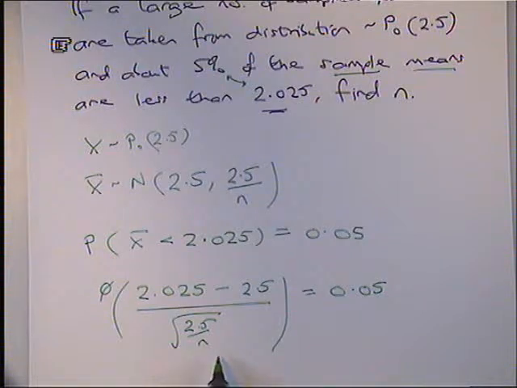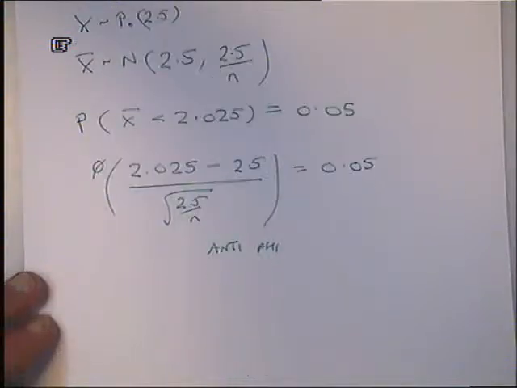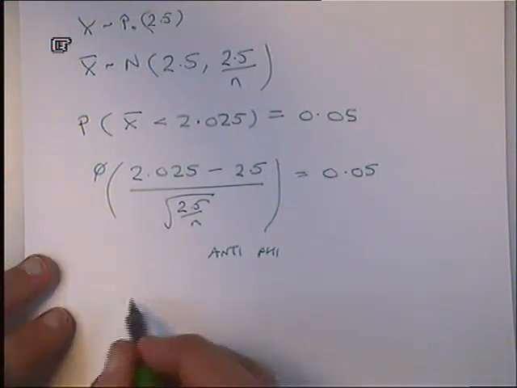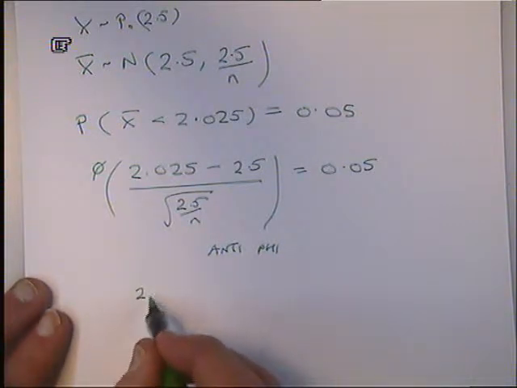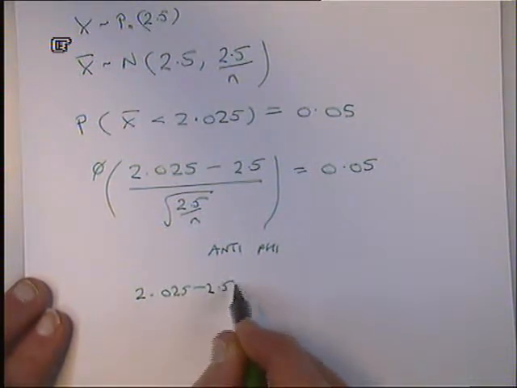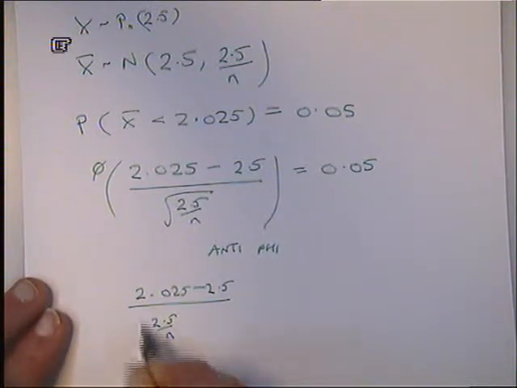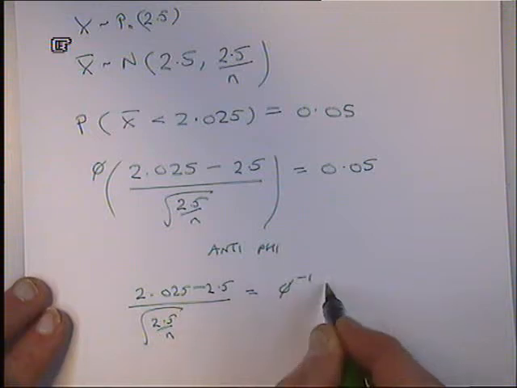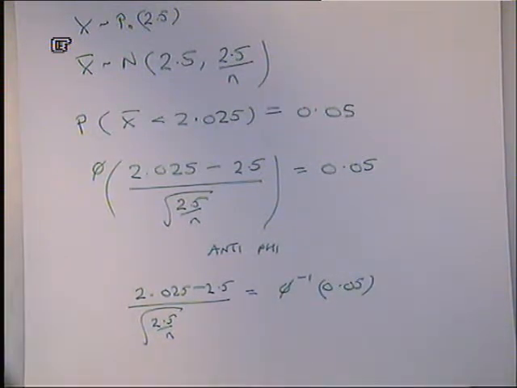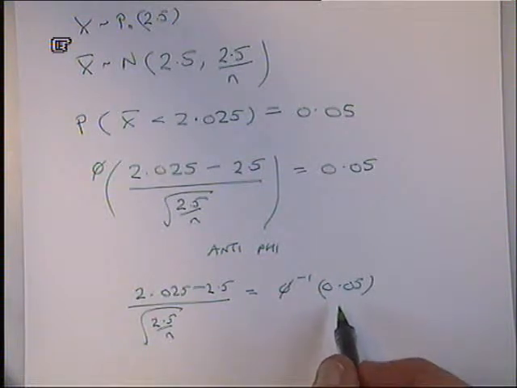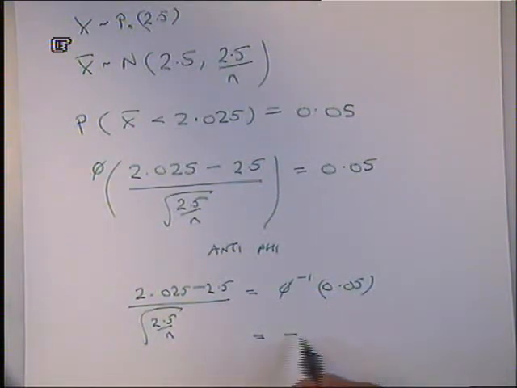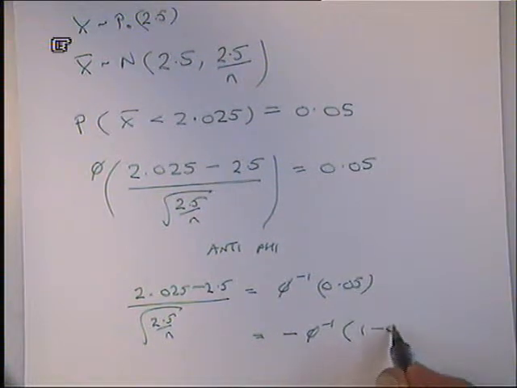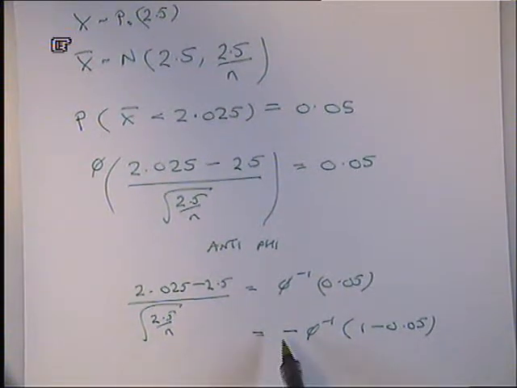To find out what n is, because that's inside a phi bracket, the next thing I need to do is anti-phi both sides. Anti-phi on the left is just writing it out again without the phi at the front: minus 0.475 over the square root of 2.5 over n. And then over here I need to anti-phi 0.05. I never can remember if you put the minus in front. If we're antifying something small, we put a minus, and for something big, a 1 minus.